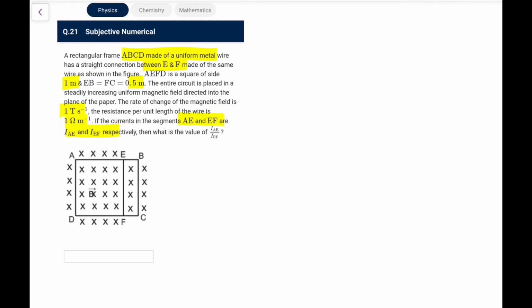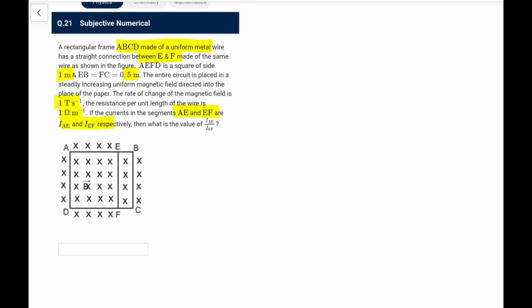So now, first of all, look at what will happen here. I can make it out like this is a frame, and the field is directed into the plane. EMF will be induced in both the loops, and I can represent that by a battery anywhere in the loop. So let's represent it there. Just modeling it, these three are in series, so their resistance combined, let's write as 3 ohm, and this battery, because the inward field is increasing, the induced current would be anti-clockwise, so the polarity would be like this. Let's say this resistance is 1 ohm, this is 0.5, this is 1, this is 0.5, so this becomes 2 ohms, and again the polarity would be like this for E2.